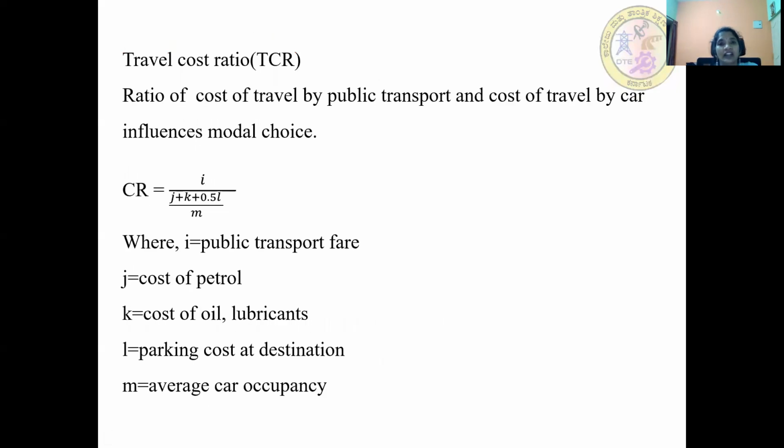Next is the travel cost ratio, given by TCR. It is the ratio of cost of travel by public transport and cost of travel by car. It mainly influences modal choice. So TCR is equal to I divided by J plus K plus 0.5 L by M, where I is the public transport fare, J is the cost of petrol, K is the cost of oil or lubricants, L is the parking cost at destination, and M is the average car occupancy.